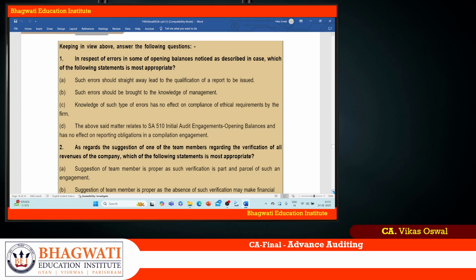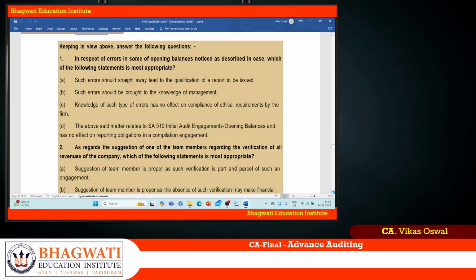Now, what are the statements which are appropriate? A: Such errors should straightaway lead to qualification of report to be issued. First of all, a person who does a compilation engagement will not issue any modified opinion. It is not an assurance engagement. So A is definitely not an option. B: Such errors should be brought to the knowledge of management. Yes, this we can hold. We have to bring it to the attention of the management. But let us see other options.